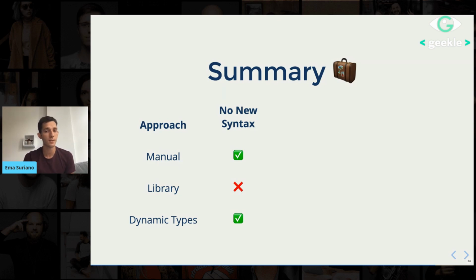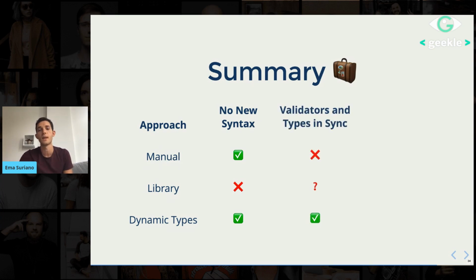With the library, sadly, we had to go to the documentation website to check how to do this, and it can be super frustrating. With the dynamic types, we are just using TypeScript, which is amazing, right? We don't need to learn something new. In case we want to create these fancy validators, well, it's up to us, but originally, we don't have to. Then validators and types in sync.